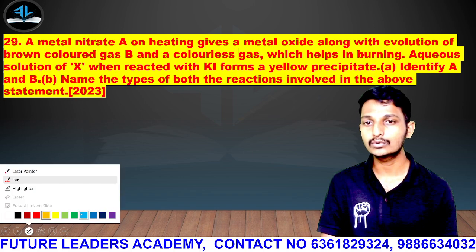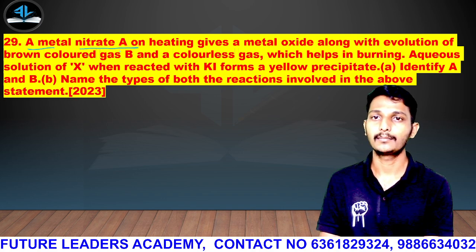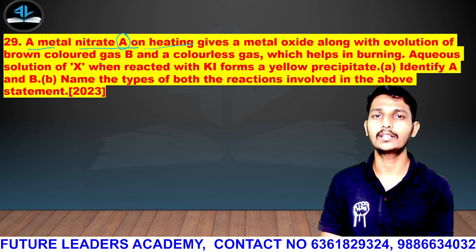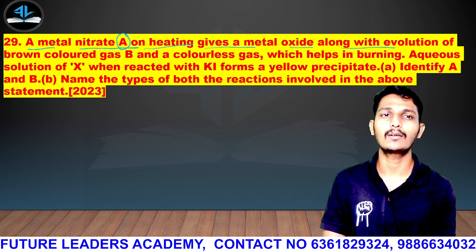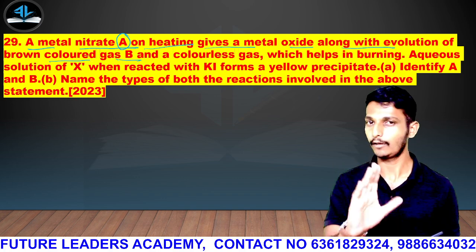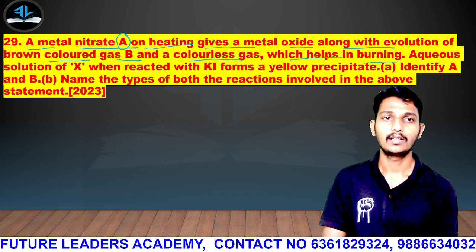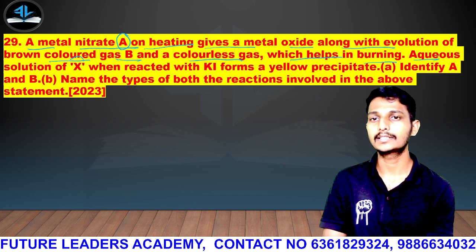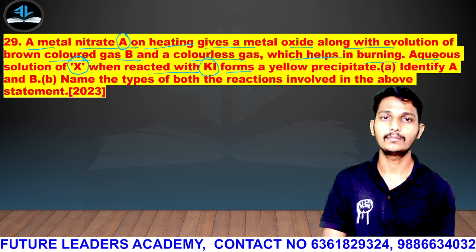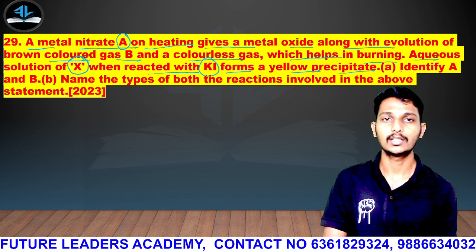Better I will choose the common color. A metal nitrate A, on heating, gives a metal oxide along with the evolution of a brown colored gas. Brown colored gas, please remember. And a colorless gas which helps in burning. And an aqueous solution of X is formed. Aqueous solution of X when reacted with potassium iodide forms a yellow precipitate. Okay, sorry, here it is jumbled.